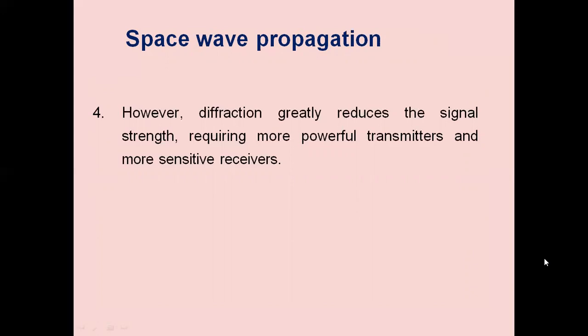How much minimum voltage can we apply at the input of the receiver such that the receiver produces the standard output? If the receiver has better sensitivity, even for low voltage signals induced by the receiving antenna, there is a signal at the output of the receiver. Hence, the two most important requirements for space wave propagation are powerful transmitters and more sensitive receivers. Not only that, the selectivity of the receiver should be good.